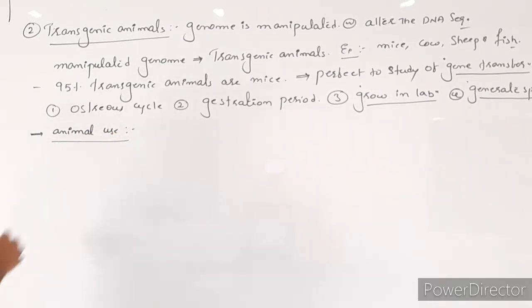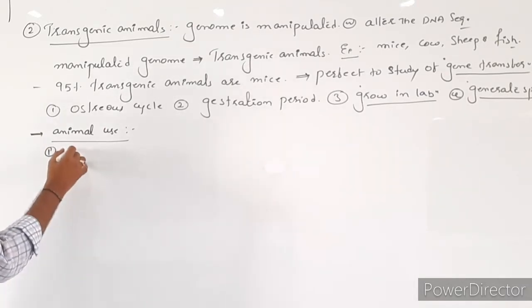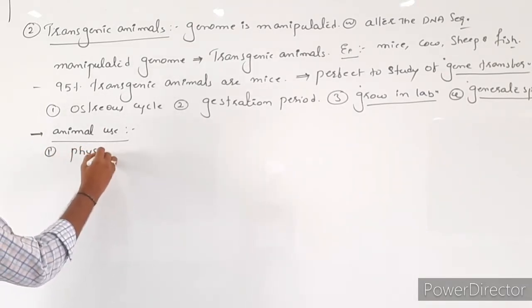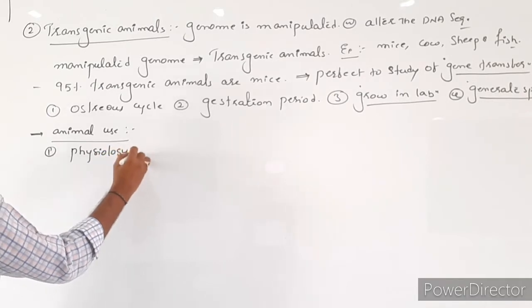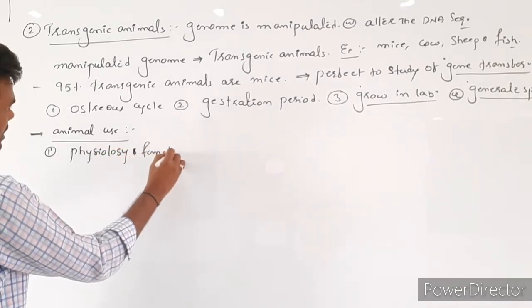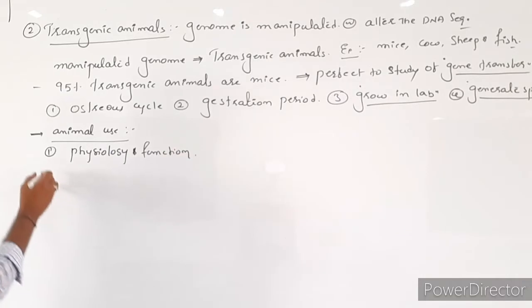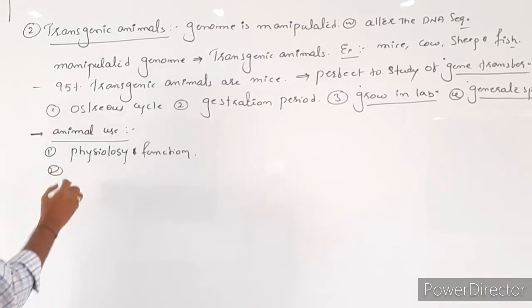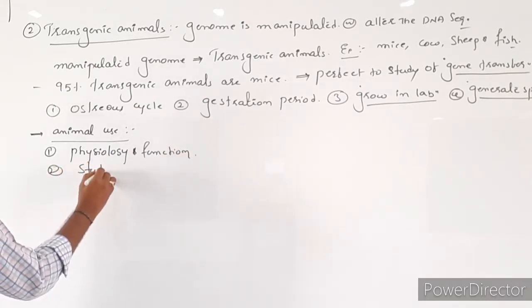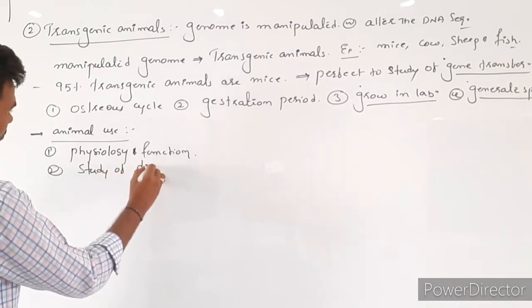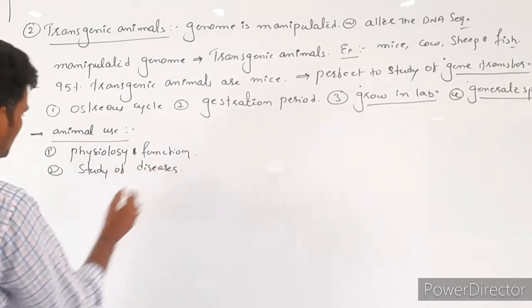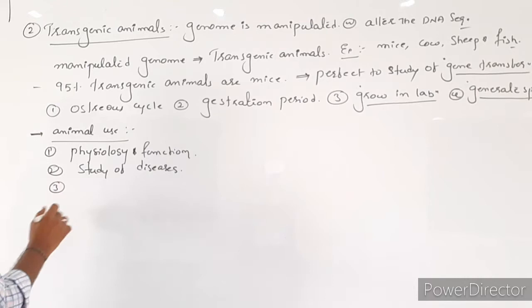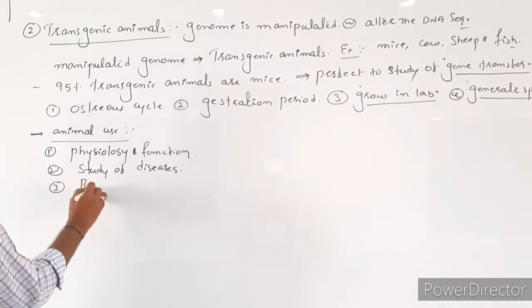In the NCERT, the 5 headings are given. The first one is physiology and function. And second one is study of diseases. And third one is bioproduction.